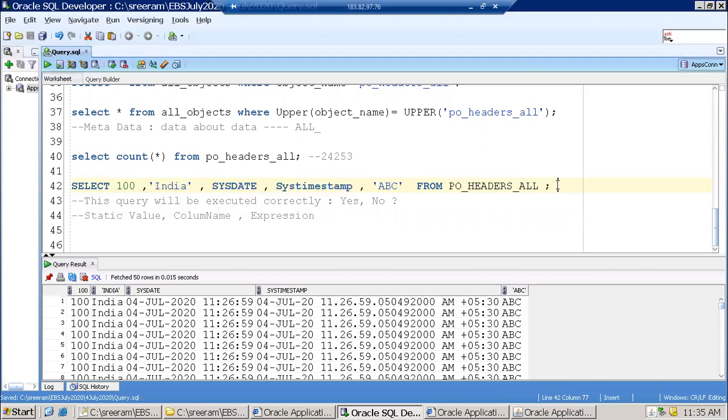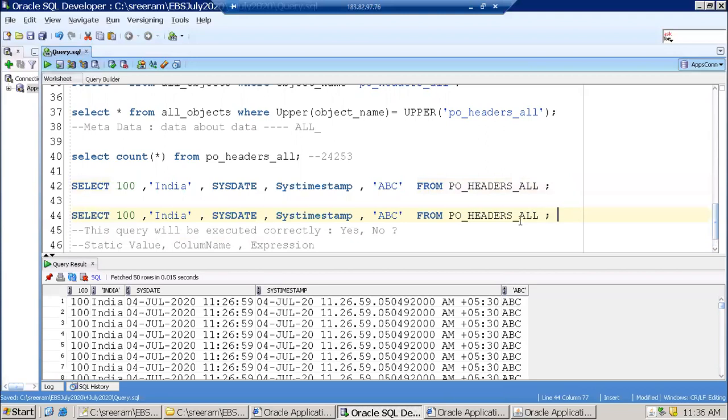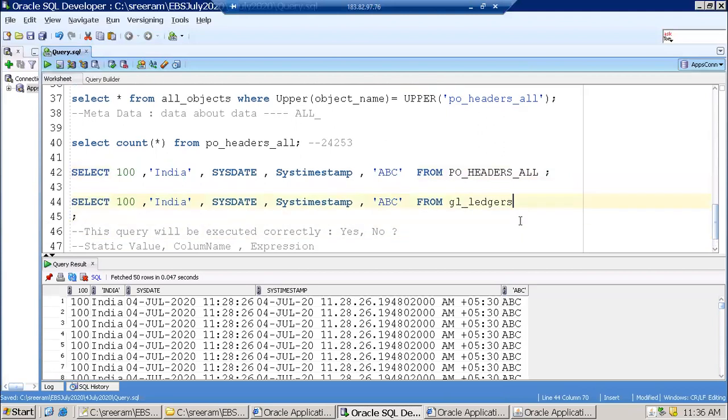Now, let us say if I consider the table GL, or let us consider GL ledgers, right? Still it works, doesn't matter. Any table it will work. But what is the purpose of passing static values to the table like this? To get clarity on the SQL.